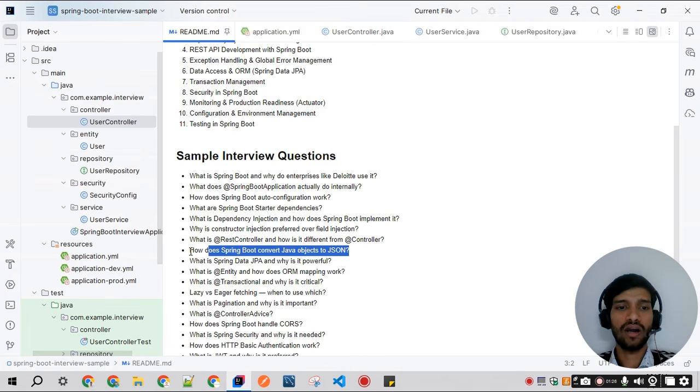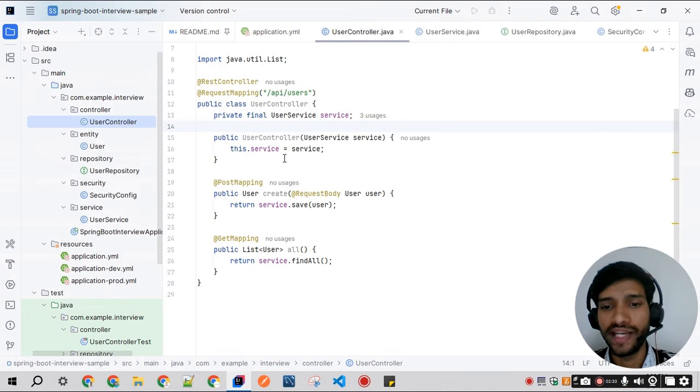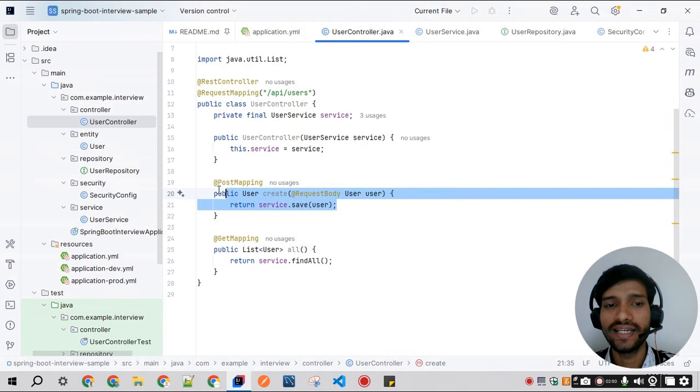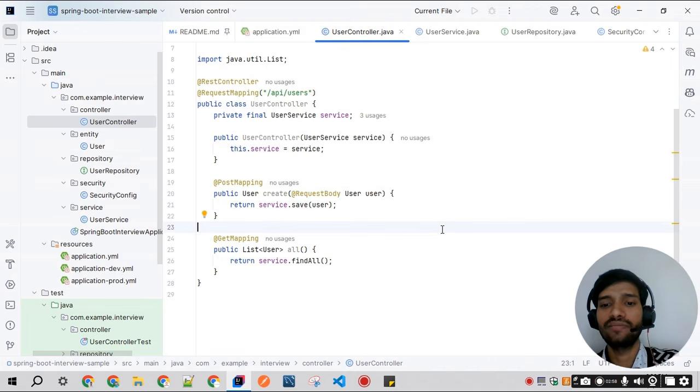The next question is how does Spring Boot convert Java objects to JSON? Spring Boot uses Jackson internally. When a controller returns an object, as I saw, like this controller returns an object called users, then the dispatcher servlet delegates the response handling to the HTTP message converter, which converts the object, and Jackson serializes this user object into JSON. All of this happens automatically with the use of the Jackson dependencies.